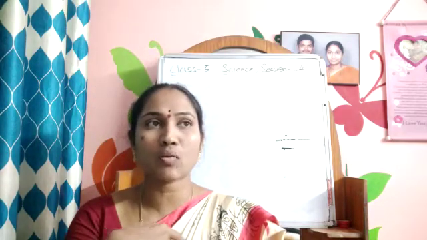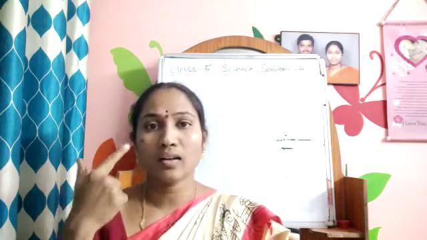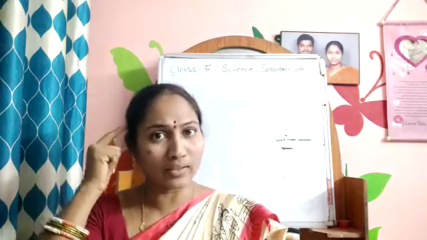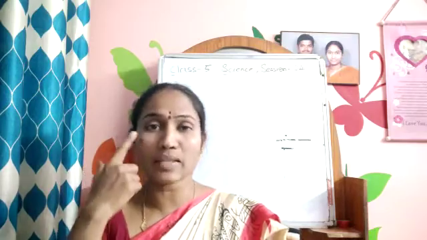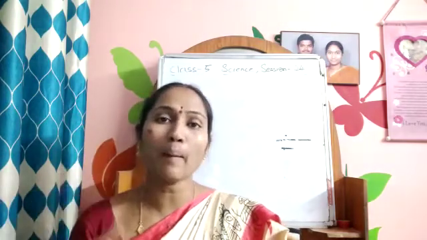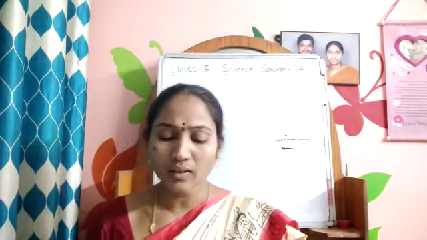Are you able to look at the board? Are you able to look at the teacher? Are you able to look at the textbook? Many of the things around you, you are able to look at because of your eyes. Most of the information to your brain comes from your eyes. So the information about what is happening around you is going to the brain, right? How? With the help of the eyes. That means eyes are giving messages to the brain. Let us see how this happens.